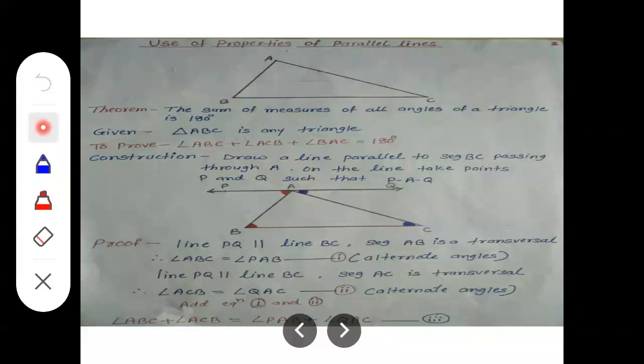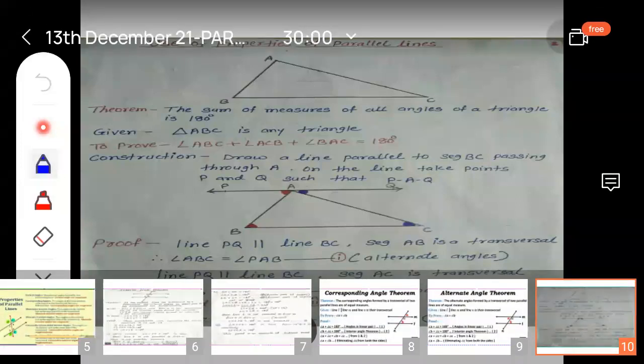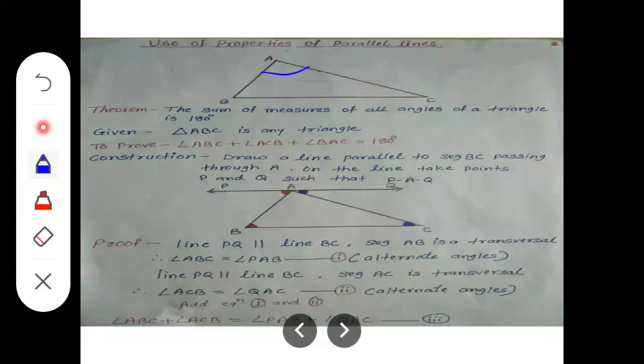Now see the statement. The sum of measures of all angles of a triangle is 180 degrees. So all angles of a triangle means, see here, a triangle is mentioned, triangle ABC, and all the angles of the triangle, that means angle A, angle B, and angle C, together measure 180 degrees. We have to prove it.